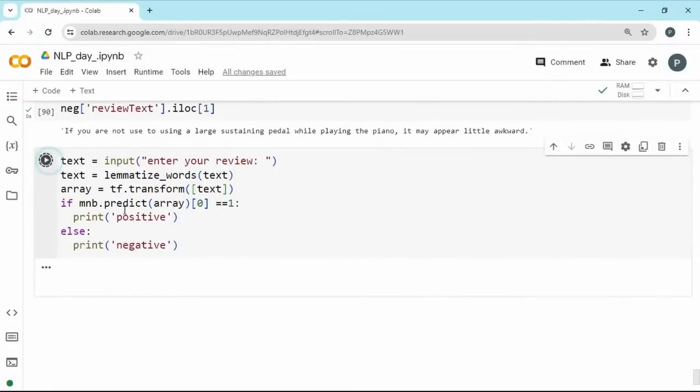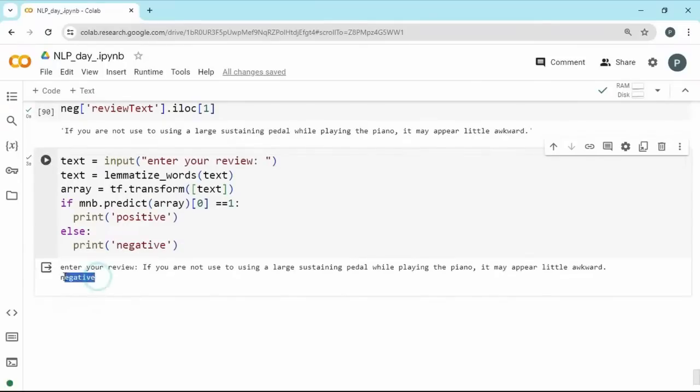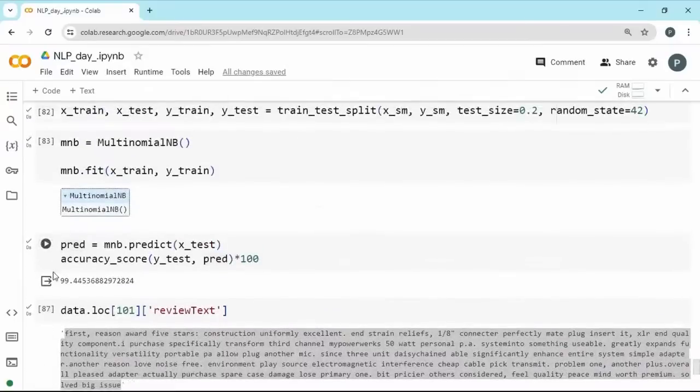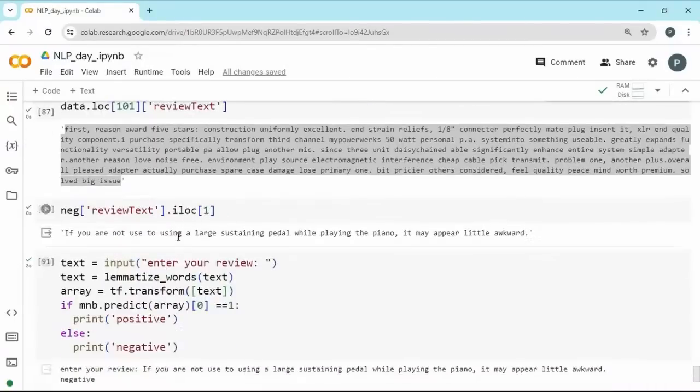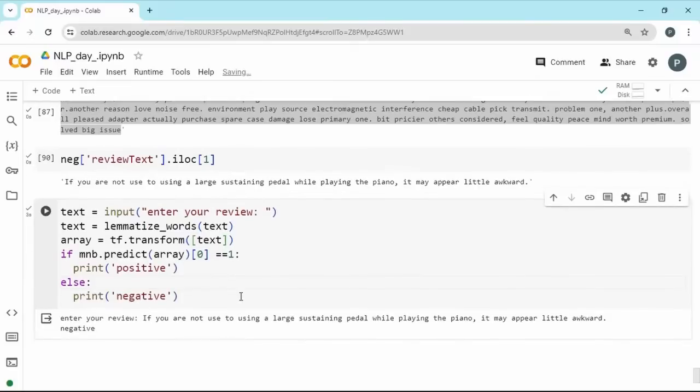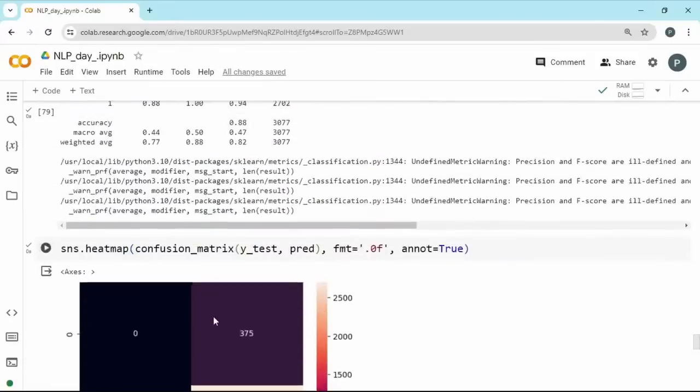Okay, let us run it. You can see it is predicting them as negative, and it has nearly 99.4% accuracy, which we got by tuning for this particular data set. And whatever we have tasked, we have completed it successfully.